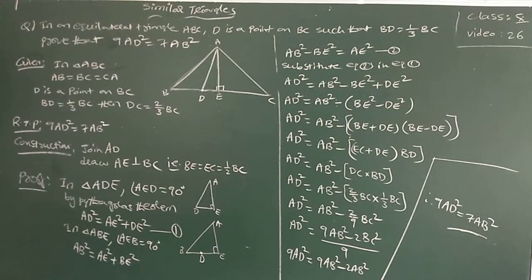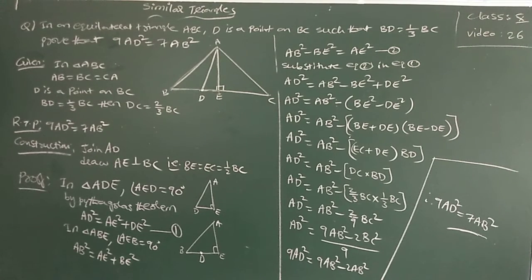There A square minus B square formula I applied: A plus B into A minus B. BE plus DE into BE minus DE. So where is BE, sir, in the next step? BE and EC are same because the perpendicular line in an equilateral triangle, altitude itself is the median. So in the place of BE, EC is substituted: EC plus DE.